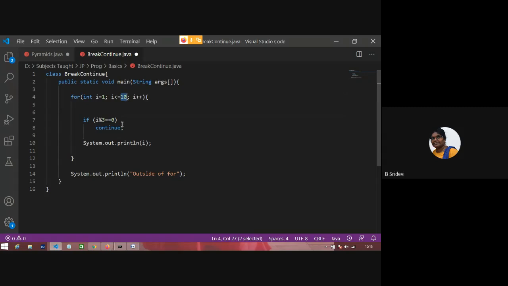So what it will do? i is 4, 5, 6. For 6, the remaining part is not executed. Again, 7, 8 is printed, 9 is not printed, 10 is printed. That means I am printing numbers from 1 to 10 by skipping the multiples of 3. Okay? So I am thinking my program will do that.